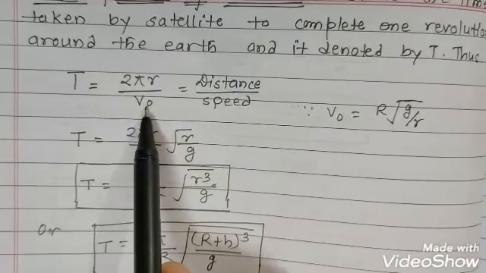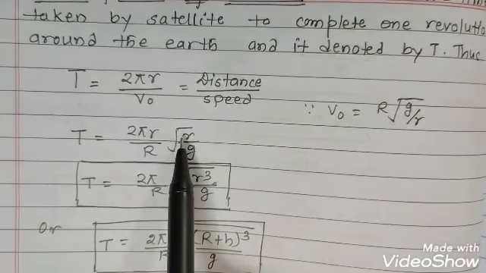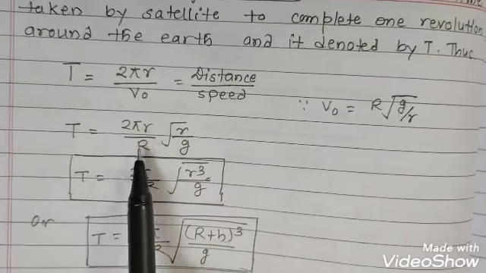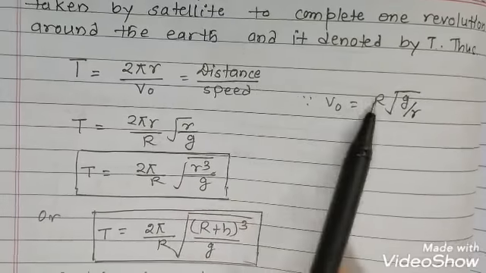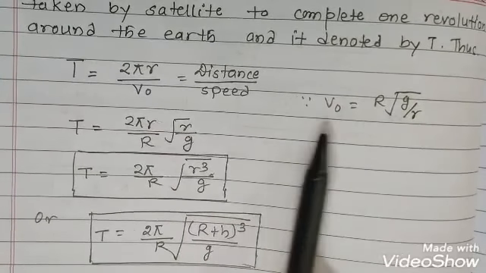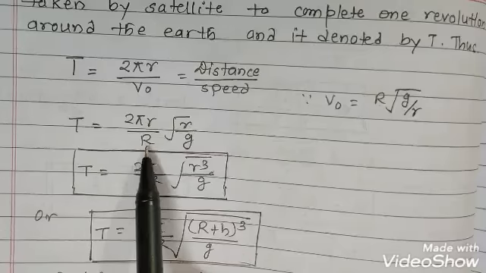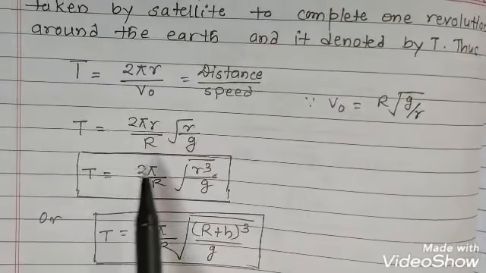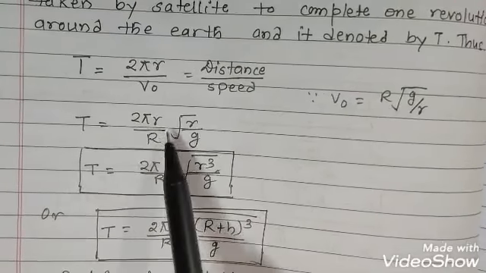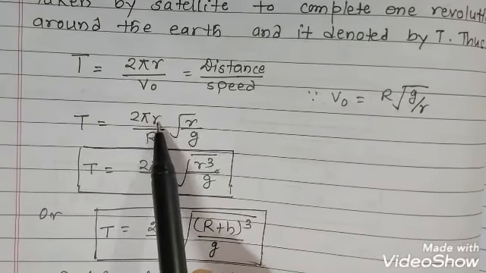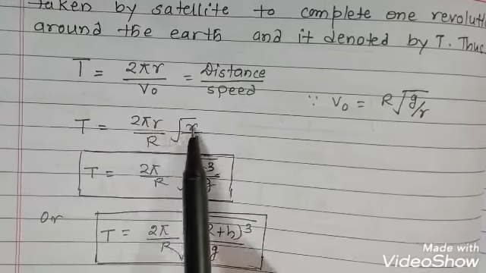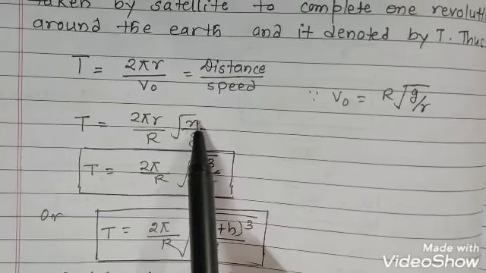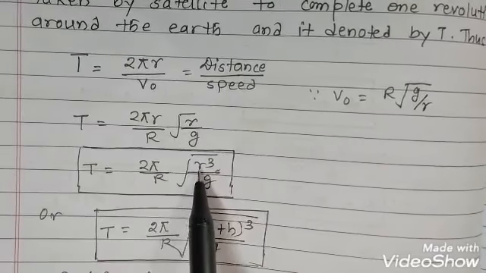Now we'll put the value of VO, the orbital velocity, the formula which we have derived. T is equal to 2 pi r. In place of VO we can write R root of g upon r. This value if we put, this is R root of r upon g. Now you will see that T is equal to 2 pi r, and if we keep this inside, it will become square, and the exponents will add up. 2 plus 1 is 3 here, so r cube.